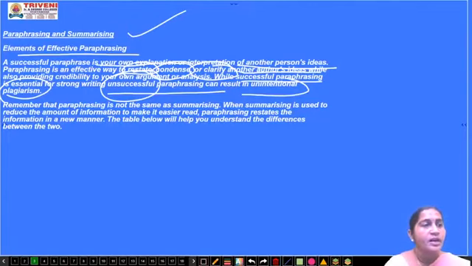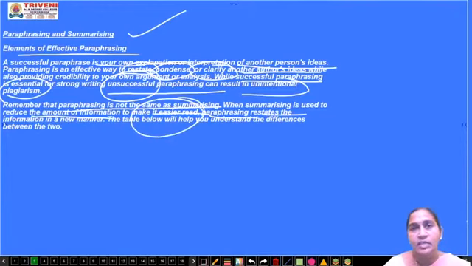Next point. Remember that paraphrase is not the same as summarizing. Paraphrase is different from summarizing. Just now we have discussed what summarizing is and what paraphrasing is. Summarizing is used to reduce the amount of information. Here in summary, we are reducing. Whenever you get confused, just remember the movie you discussed with your friend in a short period of time, that is a summary. So, the amount of information is reduced to make it easier to read, while paraphrasing restates. So what's the purpose of a summary? I have given the example of a movie.